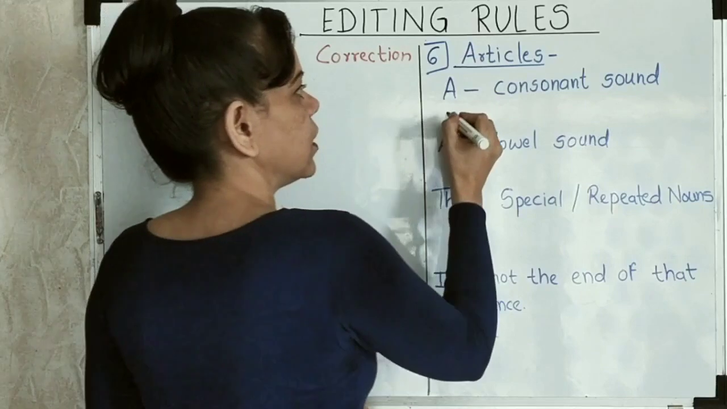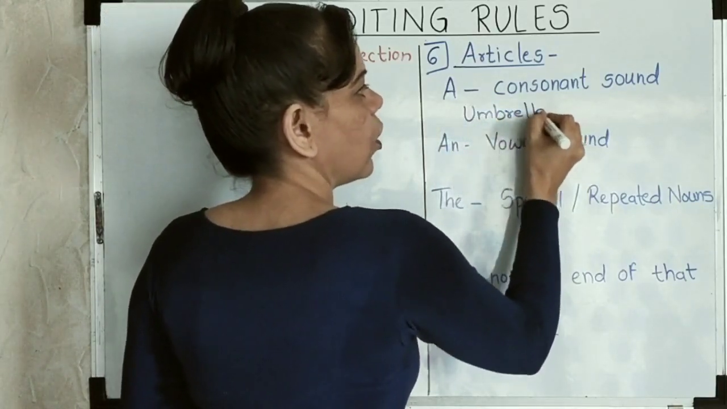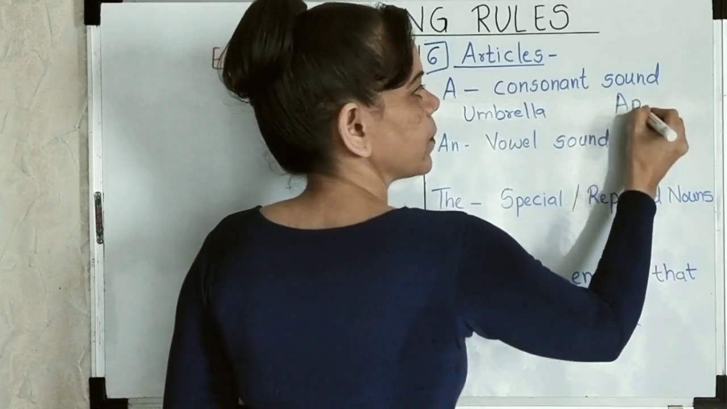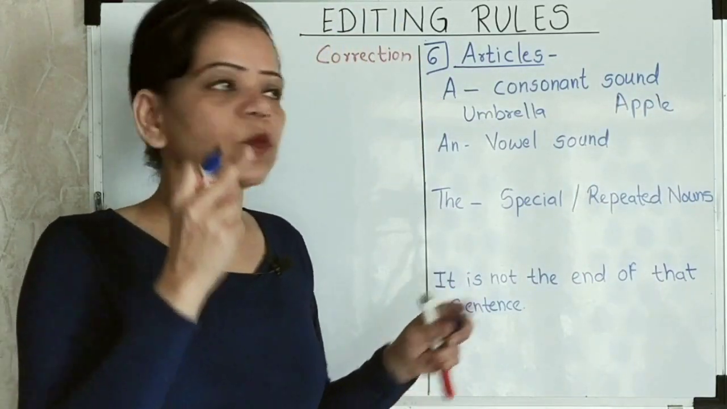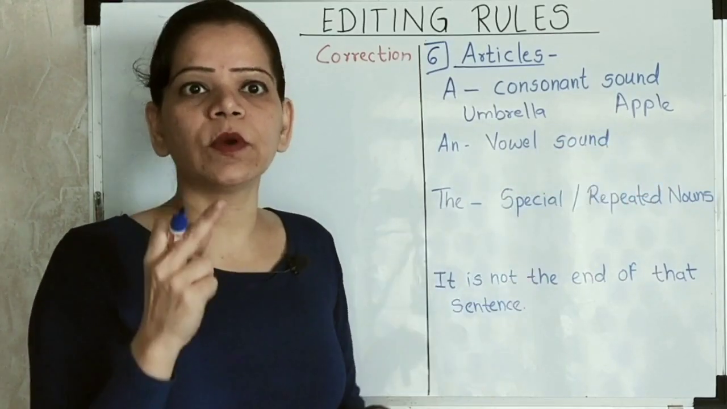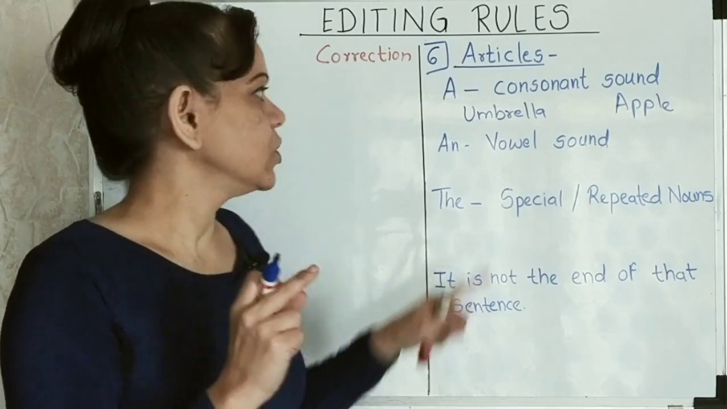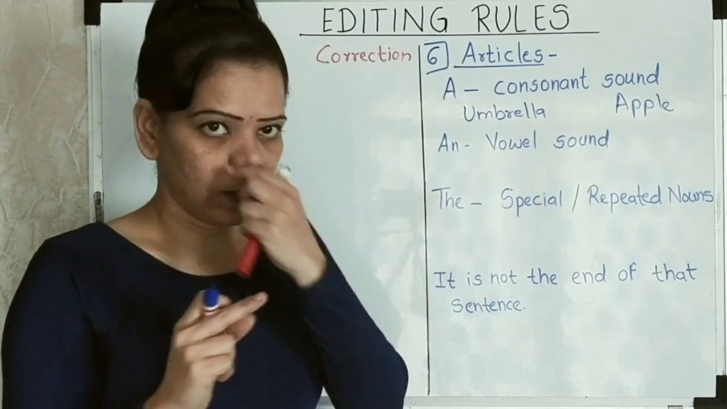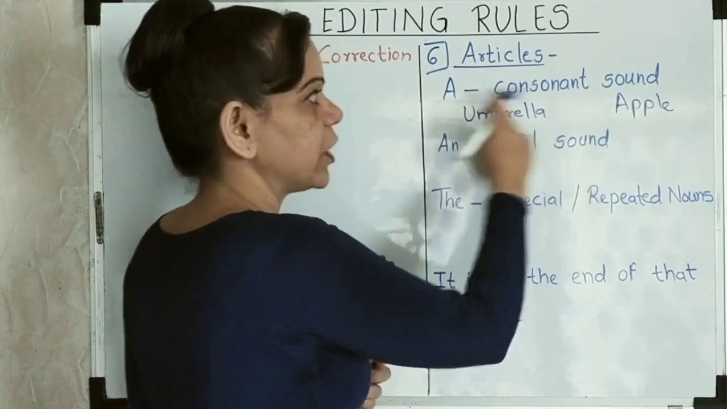When I say umbrella, or I say an apple, what actually happens over here is the sound. When I write the alphabet A in over here, I do not pronounce it as a. I pronounce it as an. So the sound that is heard or voiced out is an. So I write it as an apple and not a apple.